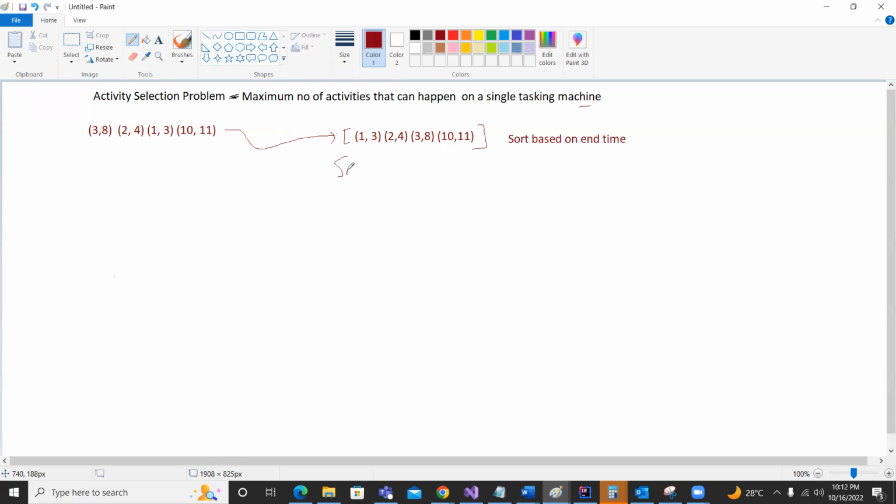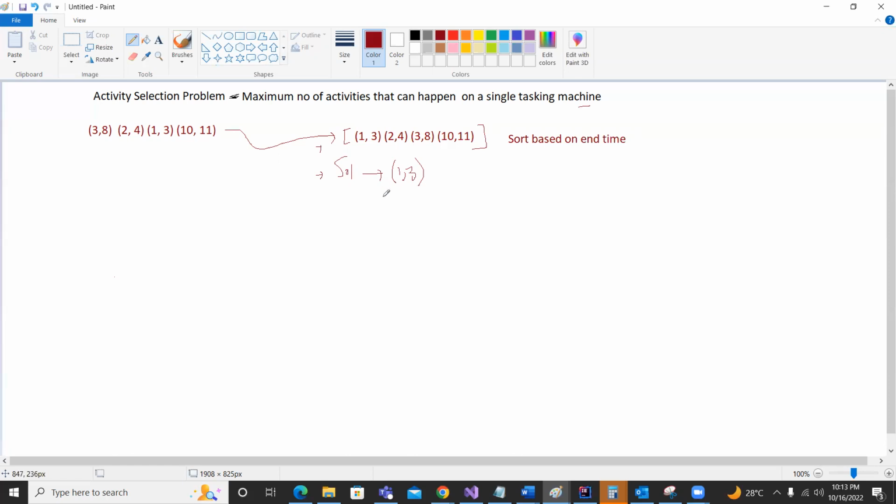So if you take an array called solution, the next step is that the solution will have the first element of this sorted array. That means 1 comma 3. Why? Because we have assumed that the shortest ending task is the quickest task that can be performed by this single tasking machine. Naturally, whoever is next will be based on 1 3.